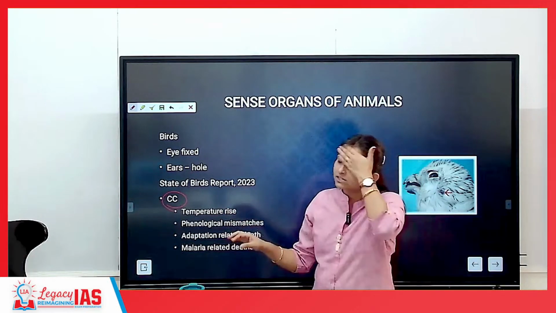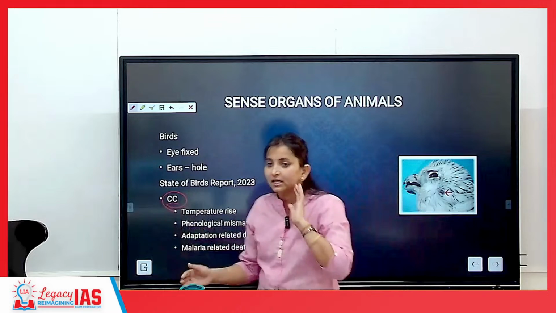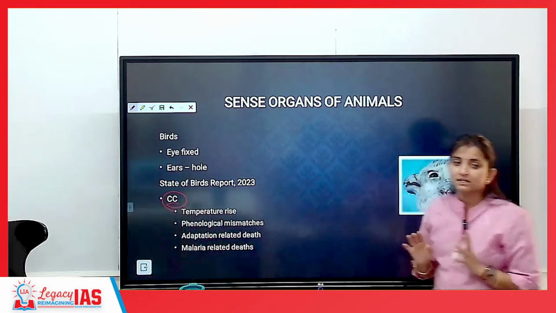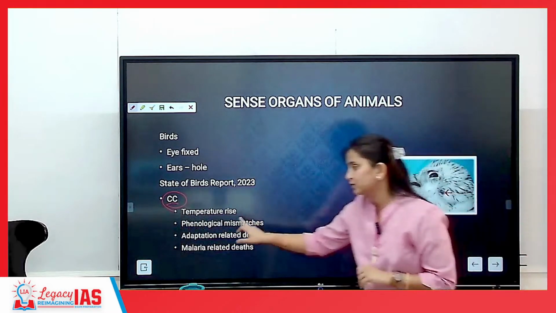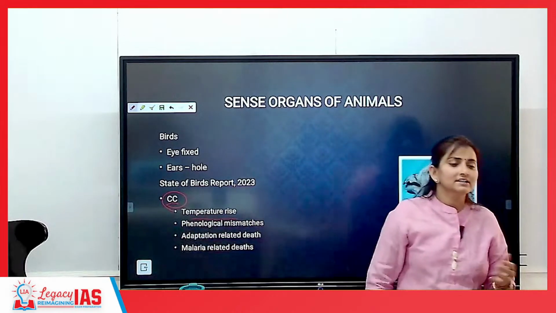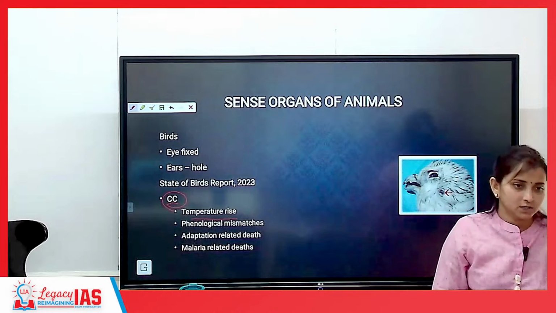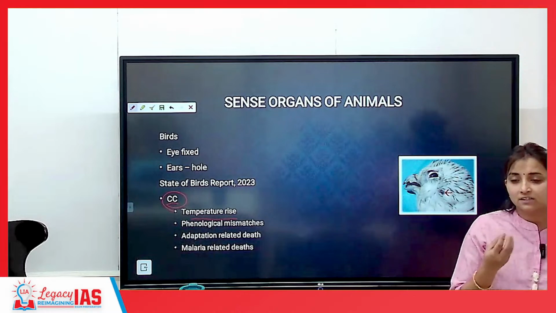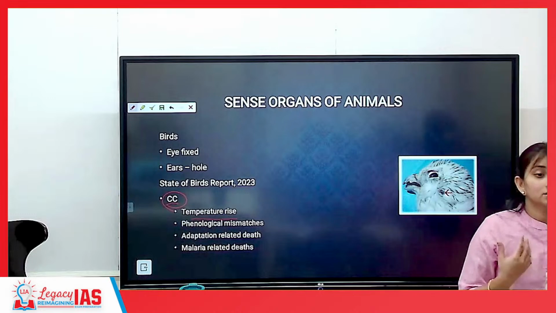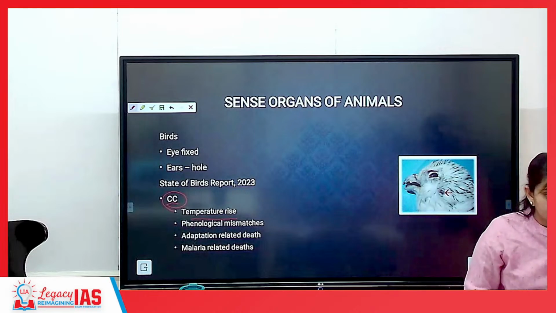The State of Birds report says that climate is changing, and because of that, the number of birds is decreasing. Why are they decreasing? First, because of the rising temperature. Now there is a government advisory: please keep a bowl of water outside your house so that birds, if they are thirsty, can come and drink water. So because of the rise in temperature, their population is decreasing.